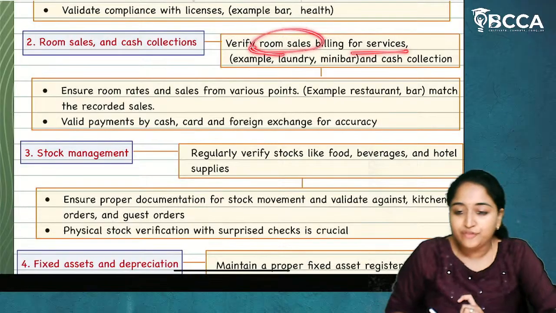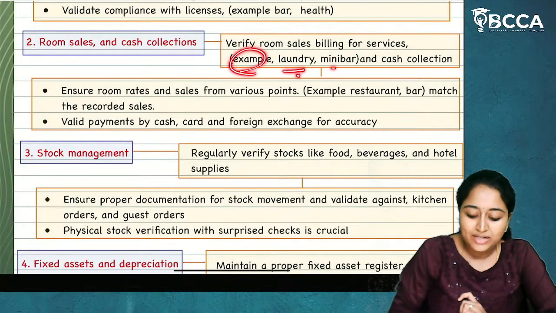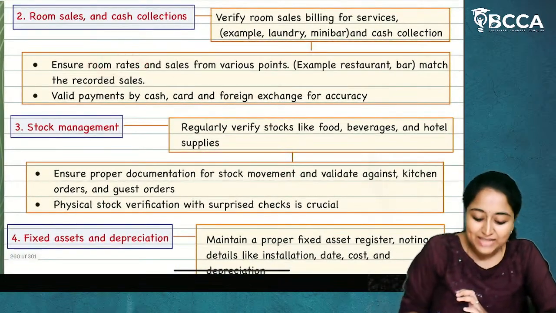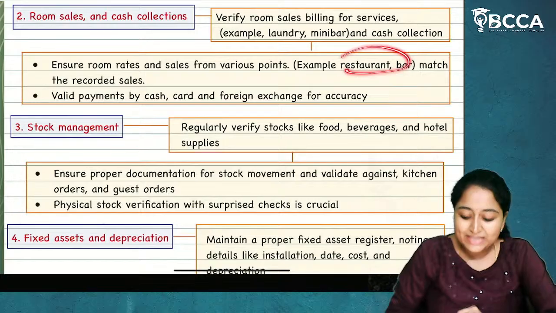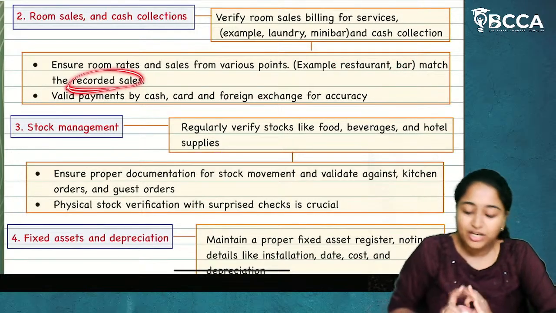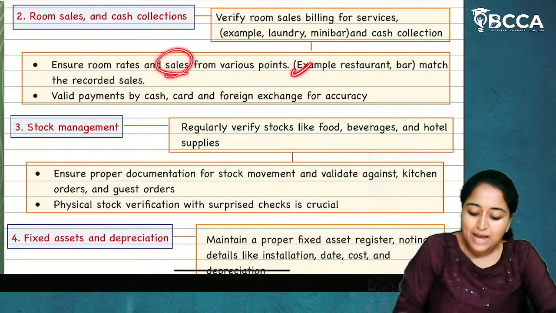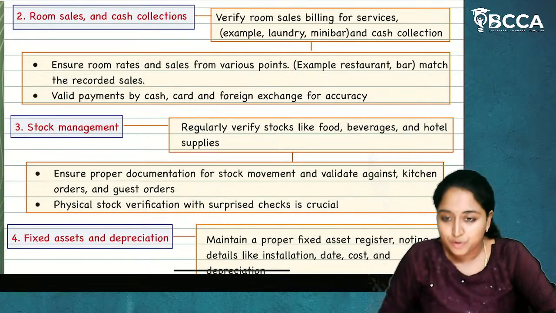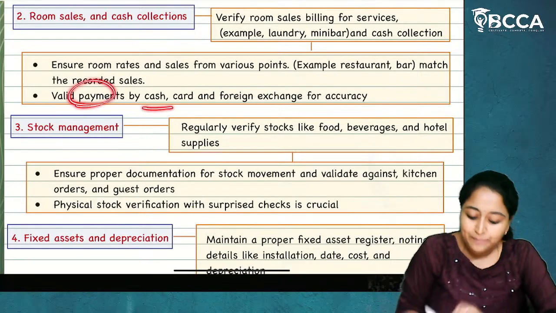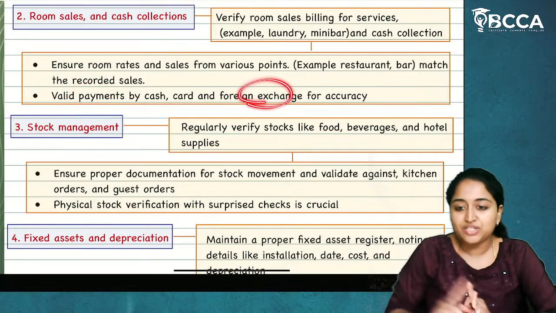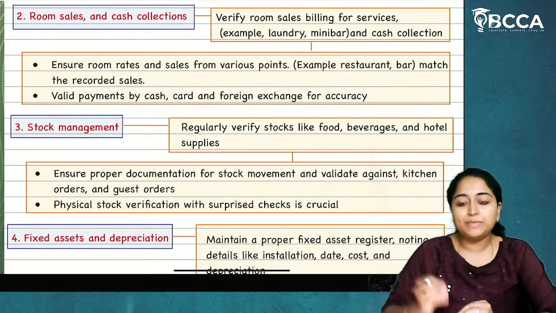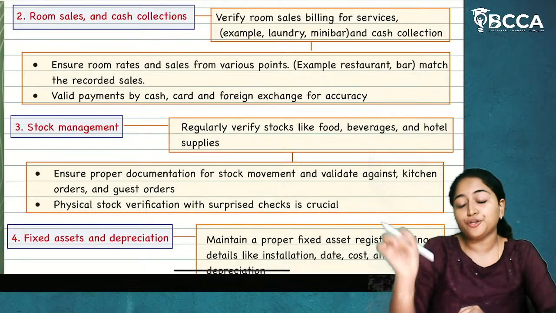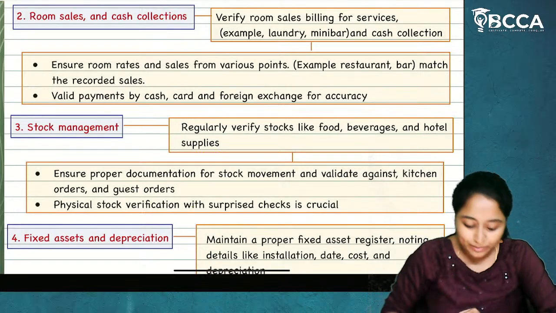Next, about room sales and cash collection. Verify room sales billing for the services, for example laundry, mini bar, and how the cash collection is done. Ensure room rates and sales from various points, for example restaurant, bar, match the recorded sales. Now, how much sales are happening in the restaurant, how much sales are happening in the bar and how this is being recorded in the books of accounts. Validate payments by cash, card or foreign exchange for accuracy. So, whether it is bifurcated and recorded or not, that verification will be done.